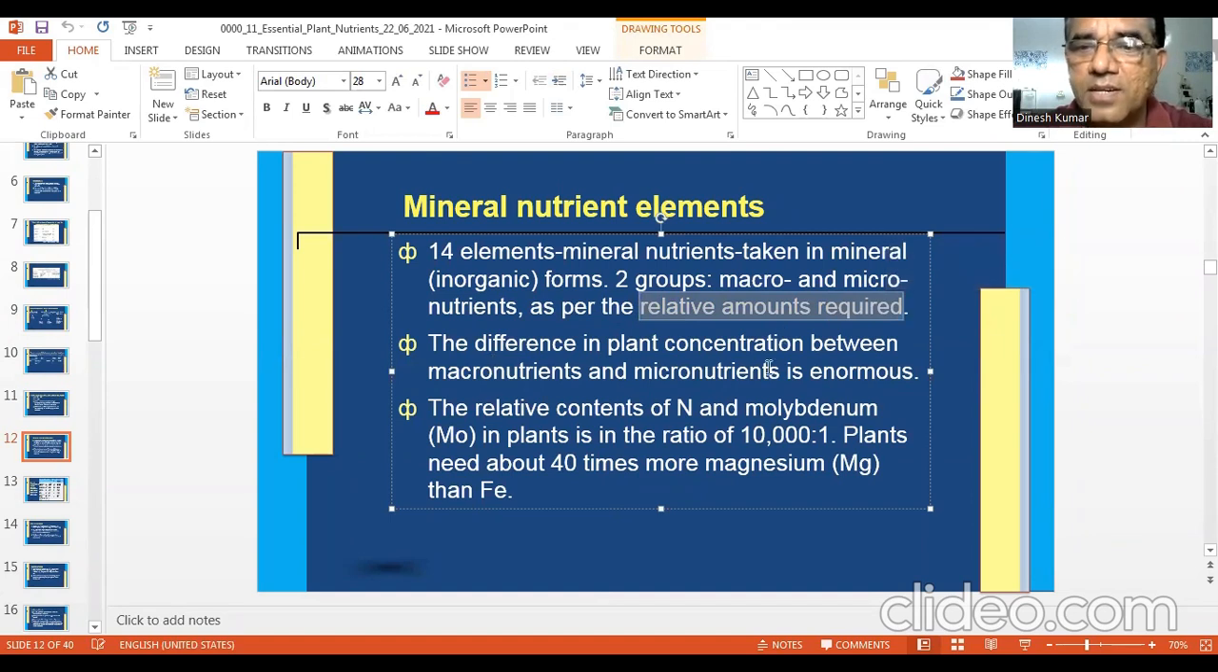The difference in plant concentration between macronutrients and micronutrients is enormous. The relative content of nitrogen and molybdenum in plants is in the ratio of 10,000 to 1. See, nitrogen atoms and molybdenum atoms in the plant system, their ratio is 10,000:1. So see the difference between macronutrient and micronutrient. Plants need about 40 times more magnesium than iron. So you can find the differences in relative concentration of nutrients.